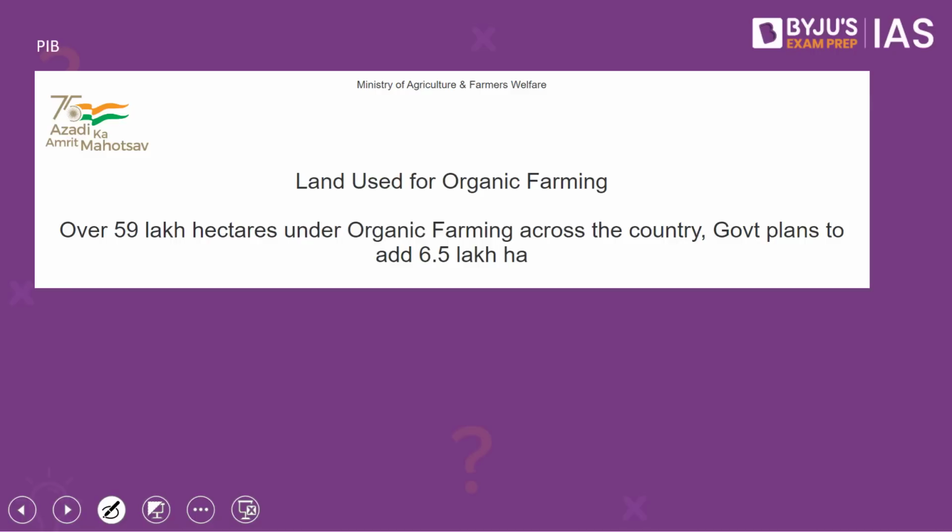What is the context? This article from the PIB takes note of the land used for organic farming in India. Currently, over 59 lakh hectares are under organic farming in the country, while the government plans to add another 6.5 lakh hectare to this. This is proposed to be implemented through the schemes of Paramparagat Krishi Vikas Yojana as well as the Mission Organic Value Chain Development for Northeastern region.